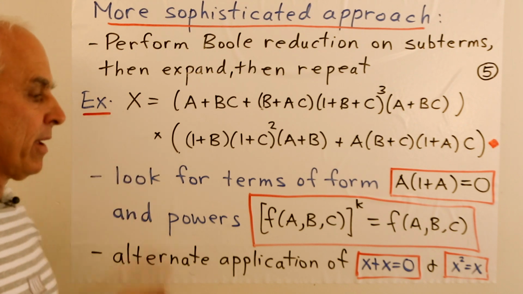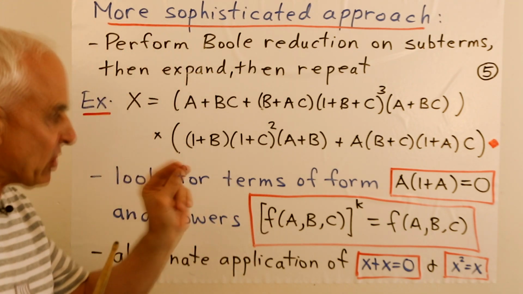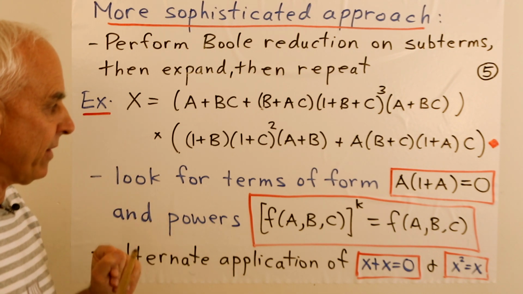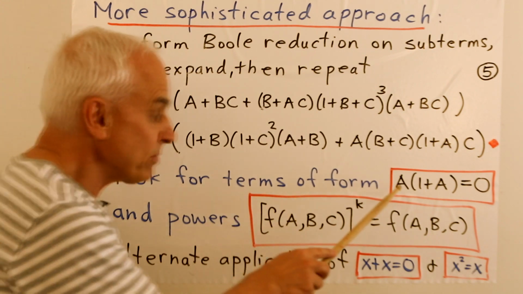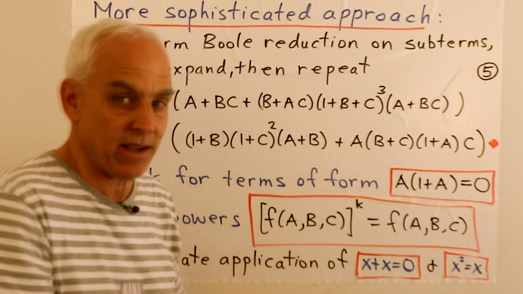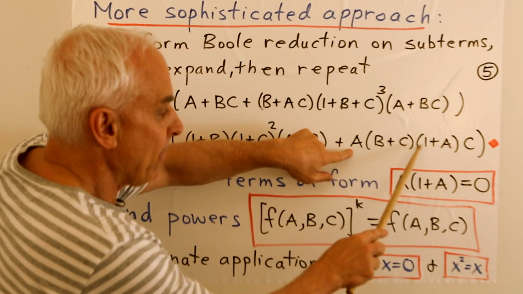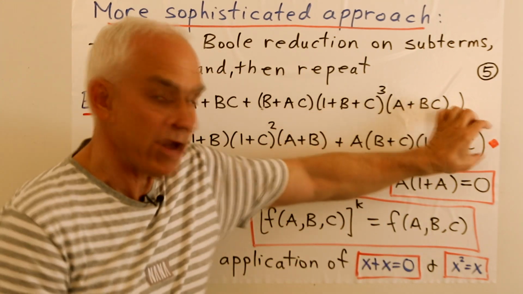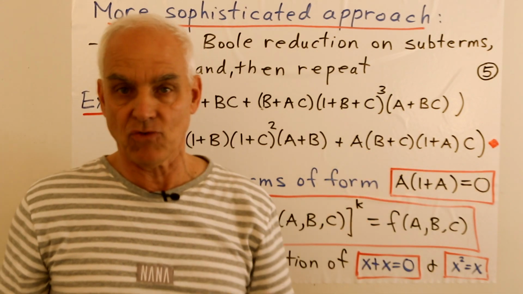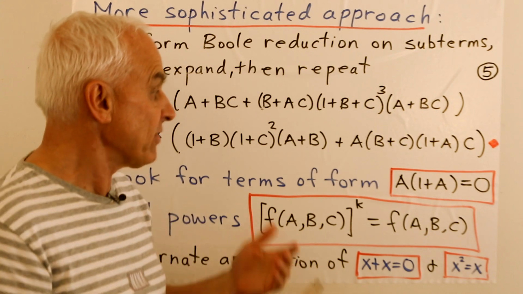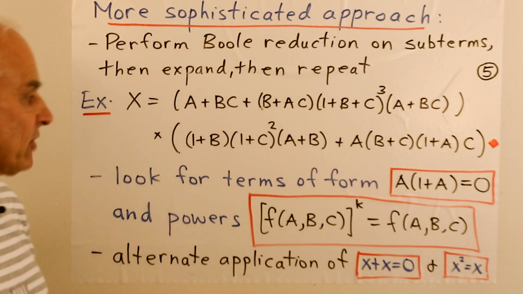Now in addition, we would want to also keep our eye out for some special situations that are going to be useful to identify. In particular, terms like this, a times 1 plus a, appearing. So that's appearing over here, right? You see there's an a times 1 plus a. If our program can recognize that, then boom, that entire term is going to be 0 and can be immediately dropped out. All right? So that saves us a lot of expansion just by recognizing that kind of factor.